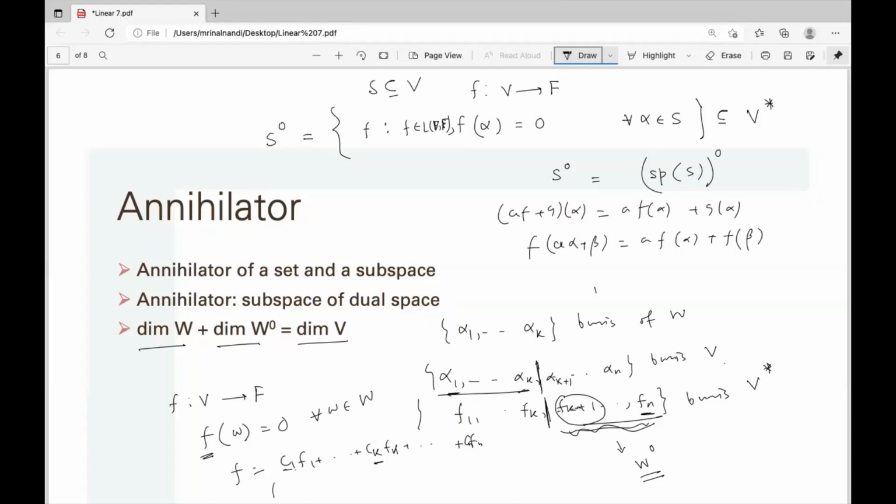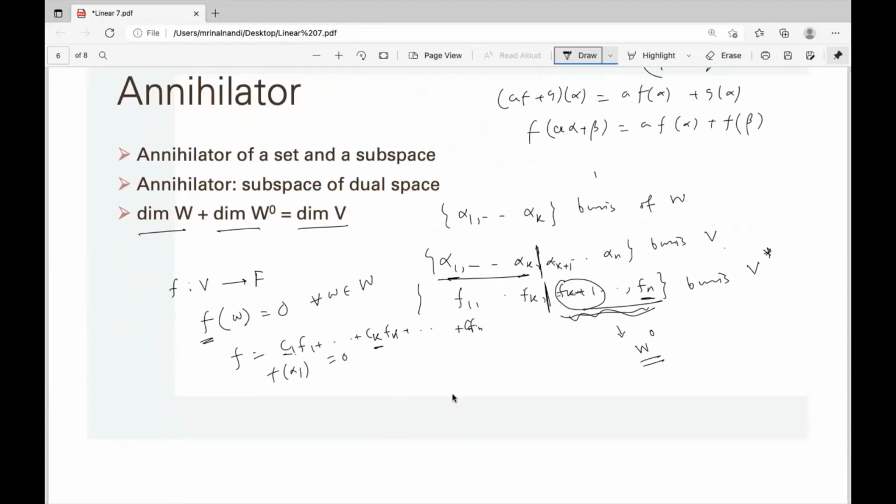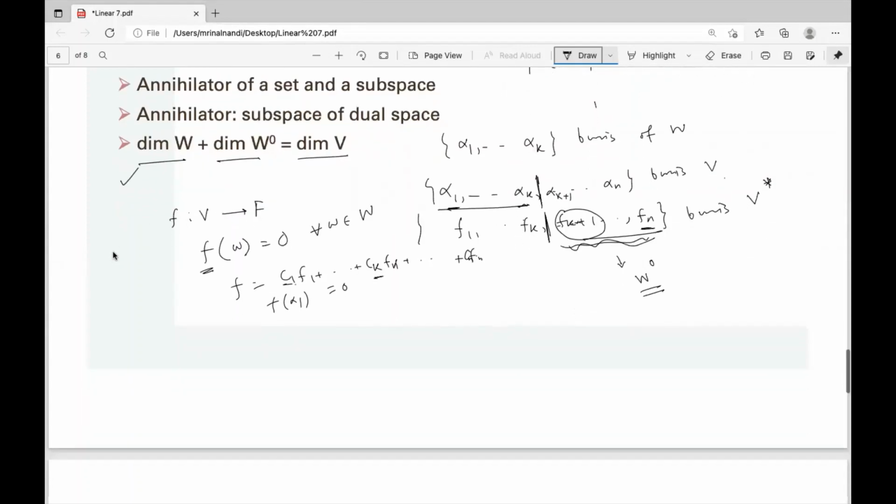Just take that part of the basis. I'll take alpha 1, so f of alpha 1 equals 0, and f of alpha 1 is nothing but C1. Only f1 of alpha 1 is 1, and otherwise all others are 0: f2 of alpha 1, f3 of alpha 1 are 0. So it is just C1, so C1 equals 0. Similarly for the others. So this will prove that the dimension of the annihilator is as claimed.